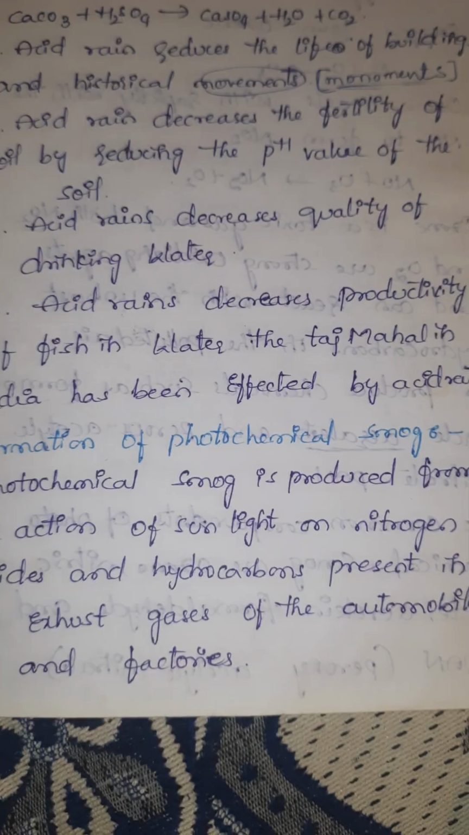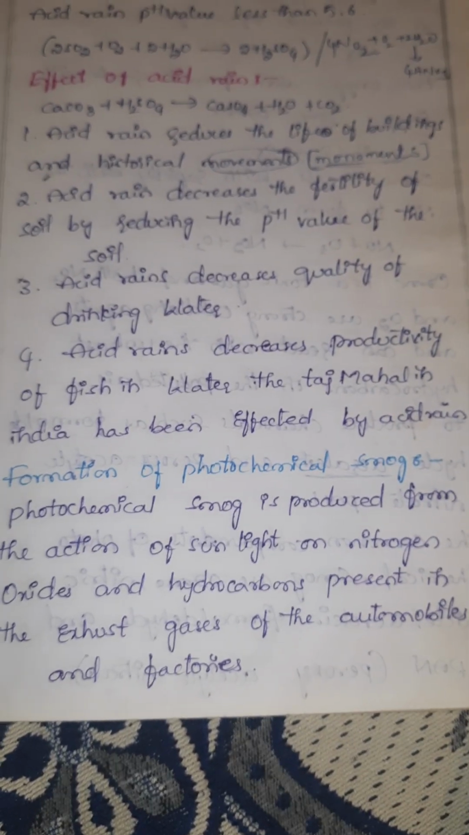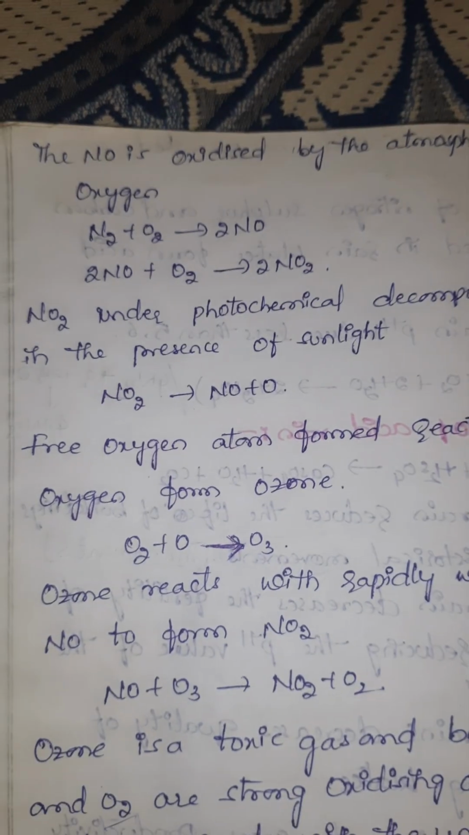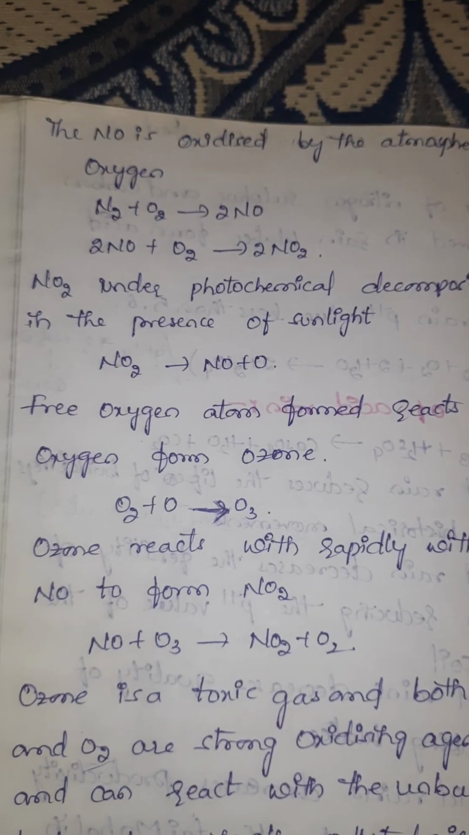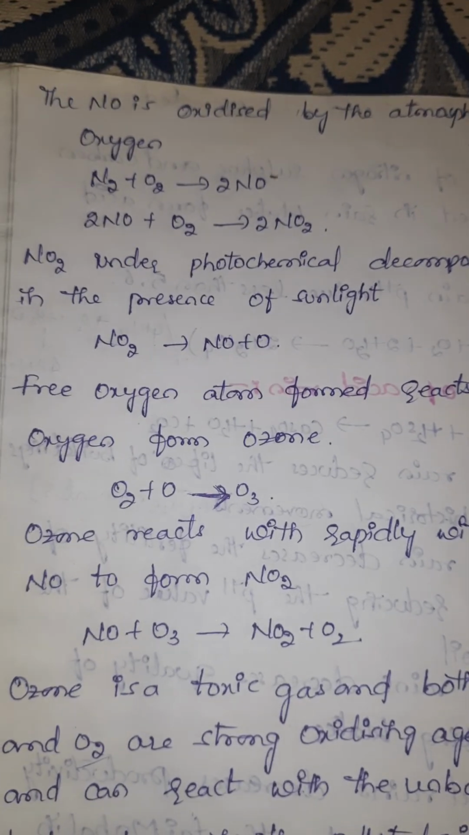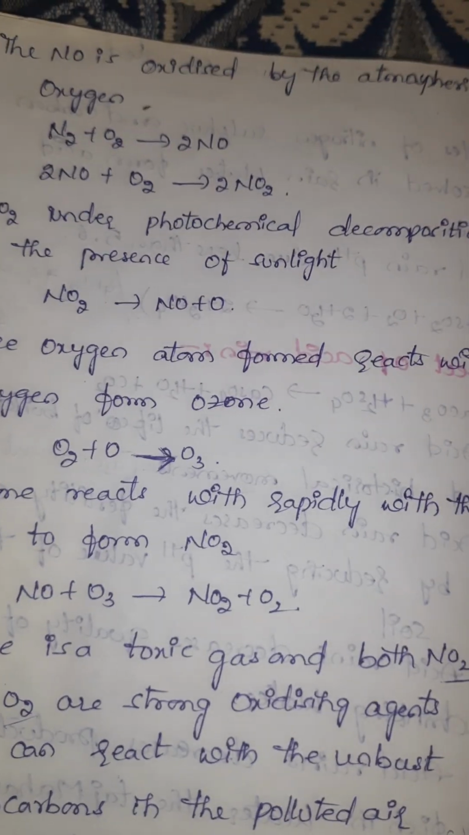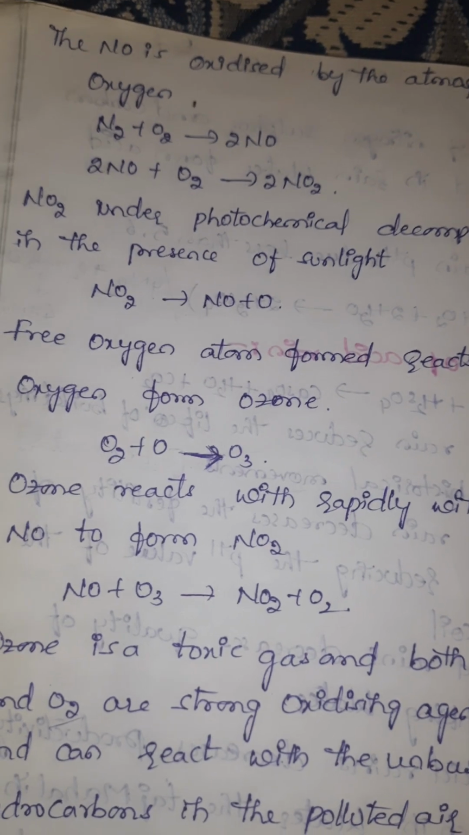Photochemical smog is produced from the action of sunlight on nitrogen oxides and hydrocarbons present in the exhaust gases of automobiles and factories. NO is oxidized by atmospheric oxygen to form nitric oxide. Nitric oxide reacts with O2 to form nitrogen dioxide. Nitrogen dioxide undergoes photochemical decomposition in the presence of sunlight to give NO and a free oxygen atom.